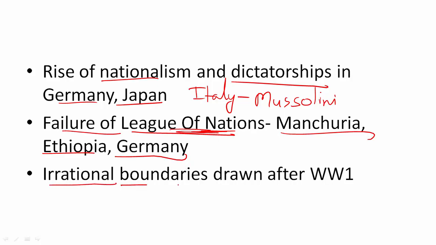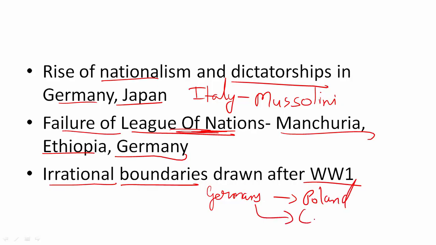Also, irrational boundaries were drawn during the discussions of the Paris Peace Conference or the Treaty of Versailles. After World War One, many countries were divided and many new countries were formed, but the people living in those countries were not ethnically of that country. For example, many Germans were now living in Poland, and many Germans were living in Czechoslovakia as well. So there was a feeling of dissatisfaction amongst these people.